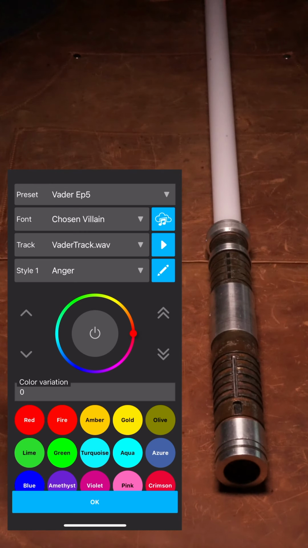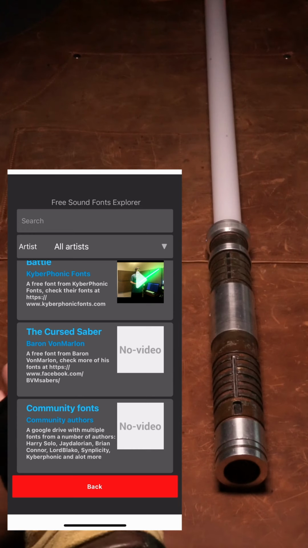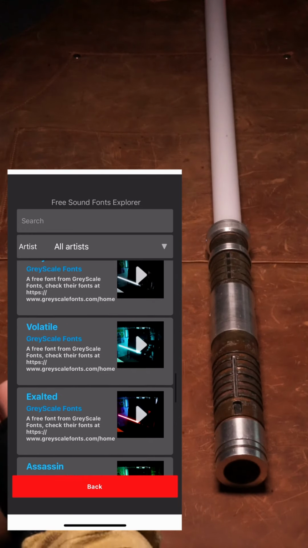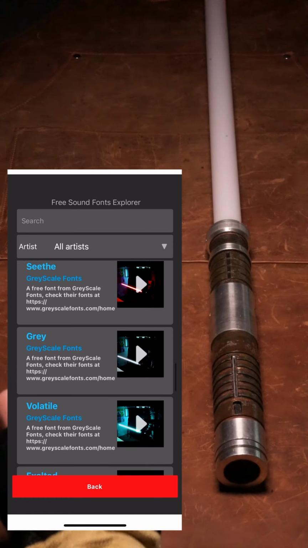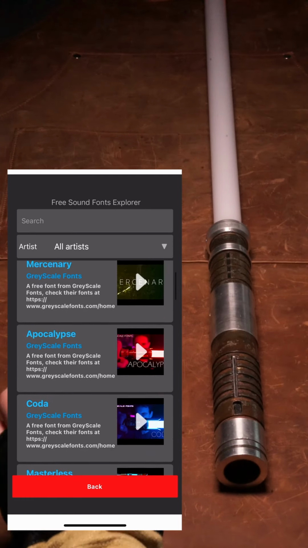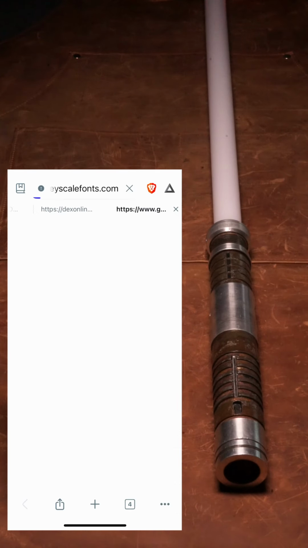Finding new sound fonts is easy with the SaberProp app as it indexes them and lets you explore without leaving the app. Just tap the blue button next to the font selector and open the Sound Font Explorer. Here you'll find a variety of sound fonts from different artists. You can preview a video demo. If you tap on the artist's name, you'll visit the artist's page, and if you tap on the font name, you'll be taken directly to the download page.